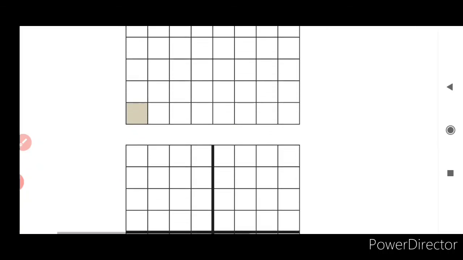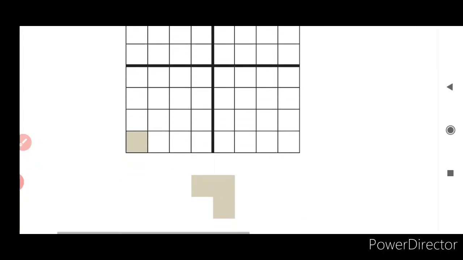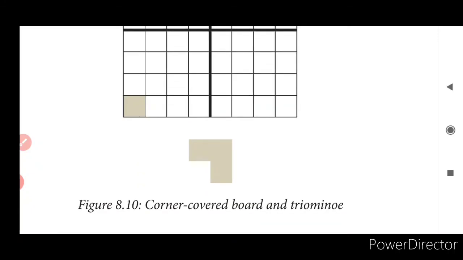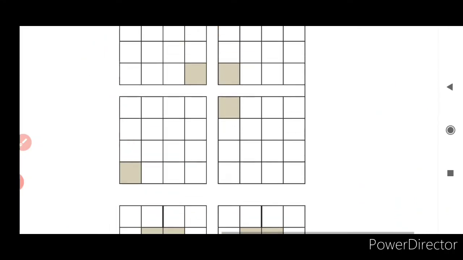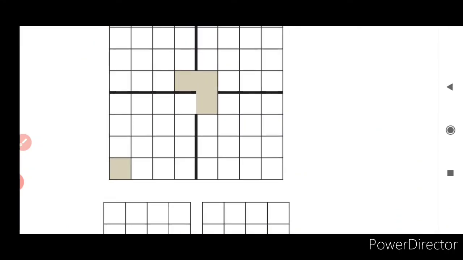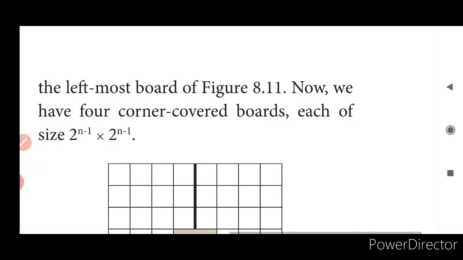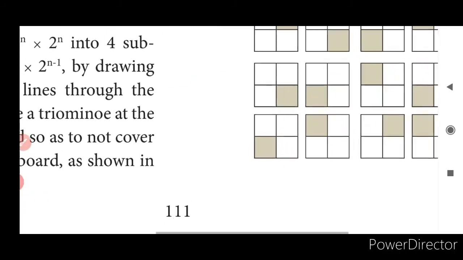They have just given that this is the square that is actually being given, and they wanted to place this corner covered trinomials. You can place it however you want, such that what happens? It should not overlap with your square. Yes, this is a problem that is being given.